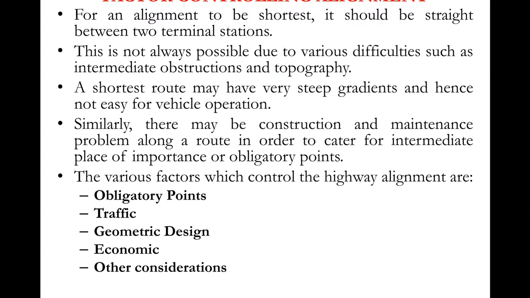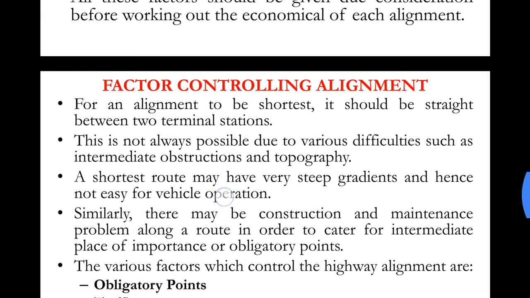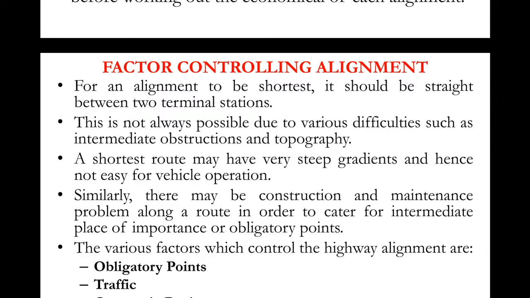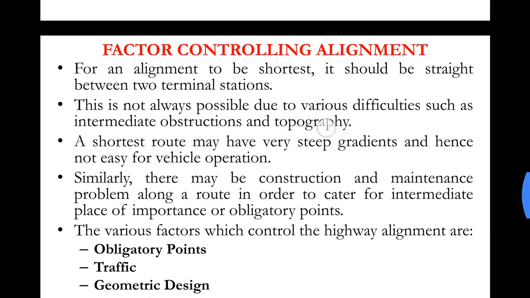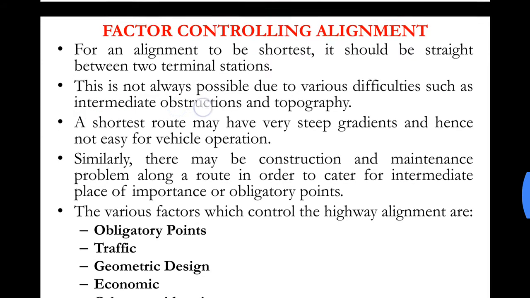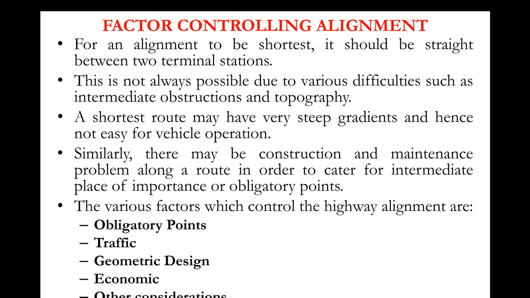There can be a mountain in between, a river in between, or already some existing building structures, or due to topography there may be excessive slope in that area. So due to some conditions there are chances that we are not able to provide a straight alignment.